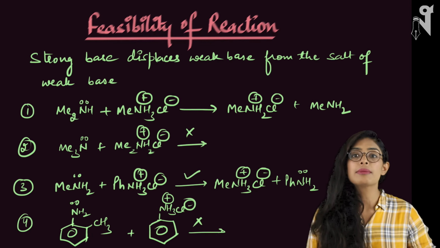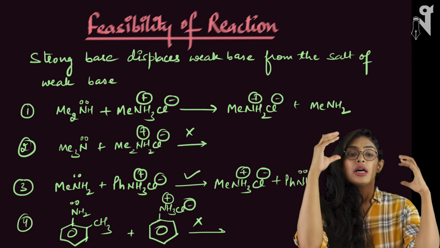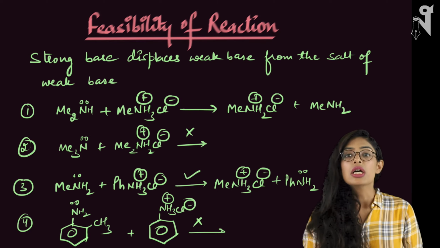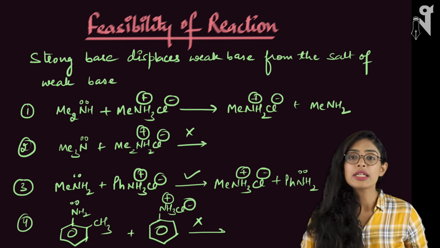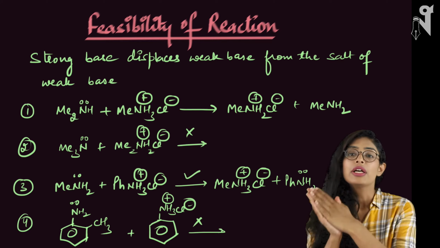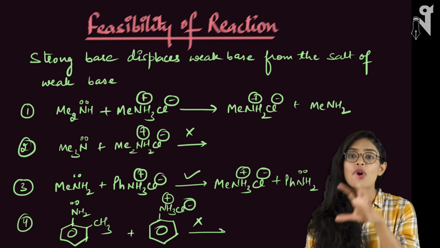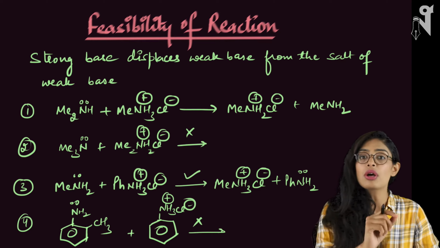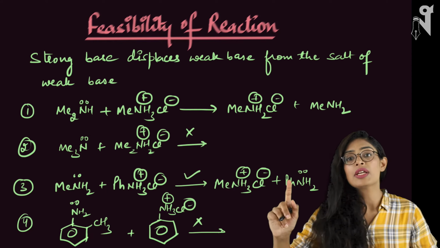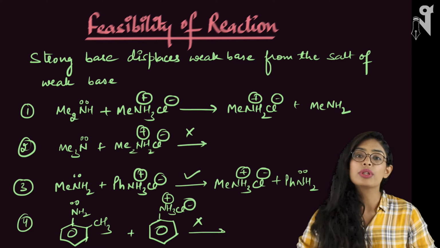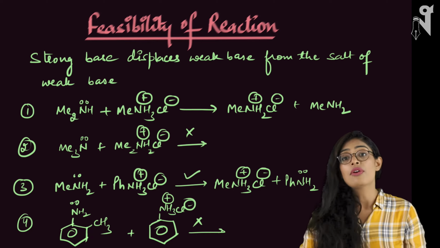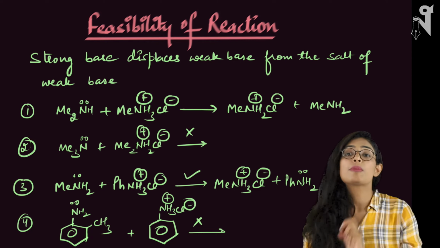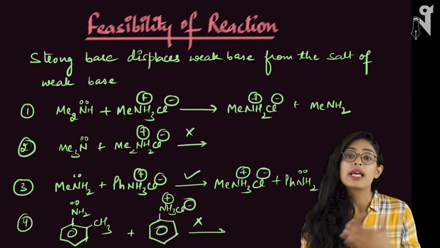Feasibility of reaction is exactly the same thing we have learned for the acids, that a strong acid will displace a weak acid and the reaction will go in the forward direction. What we had seen, the strong acid was displacing the salt of the weak acid, the strong acid was forming the salt and the weak acid was forming in the product. Exactly the same thing is happening over here. Here you will have a strong base and a salt of a weak base. The salt of the weak base will get displaced by the strong base and the reaction will go in the forward direction. But if you have a salt of a strong base and a weak base next to it, the weak base will not be able to displace the strong base from its salt, and hence the reaction will not be feasible.